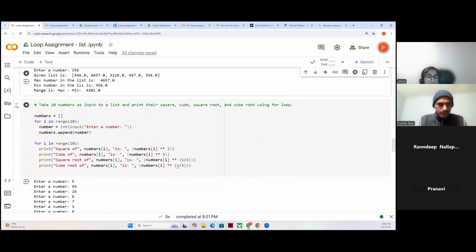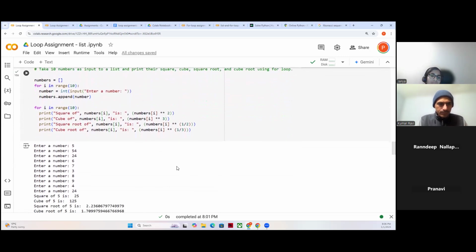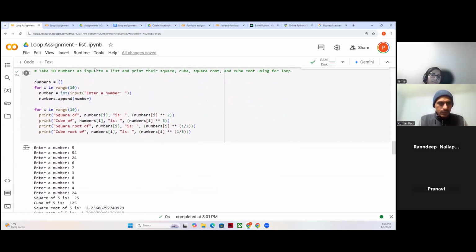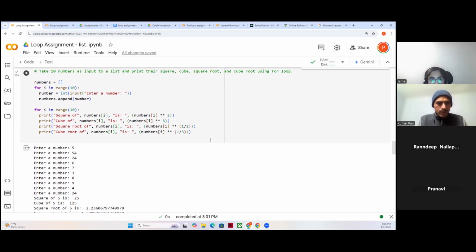What is this one? Oh yes, this is the square root one. Take 10 numbers as input to the list and print the square and cube. That day, whatever I gave you, you solved almost everything. Here, I'll tell you, maybe we can prepare some tabular structure that would look better, right?